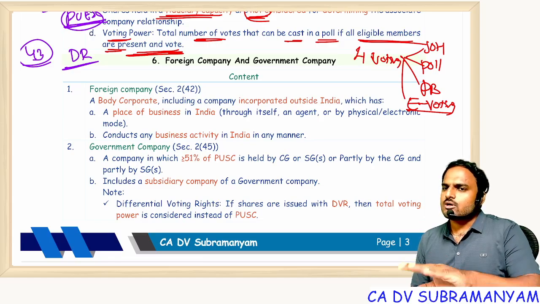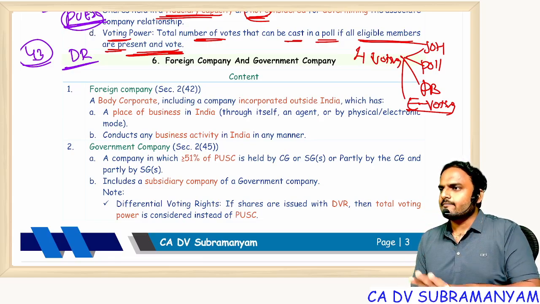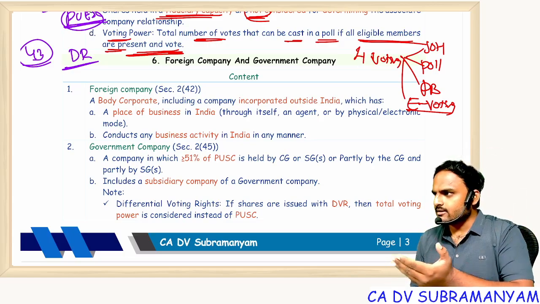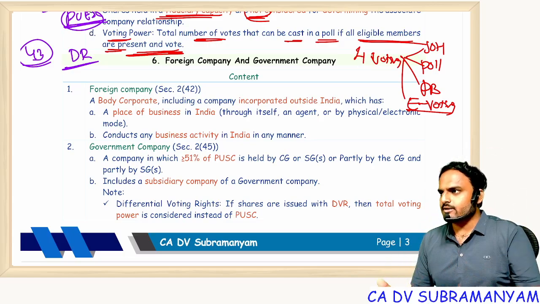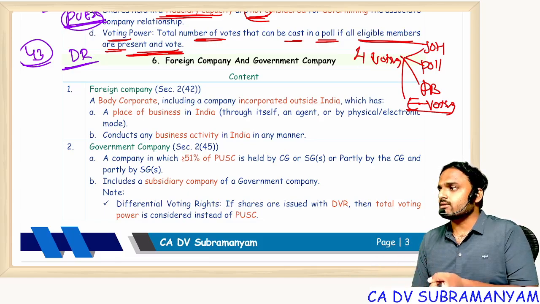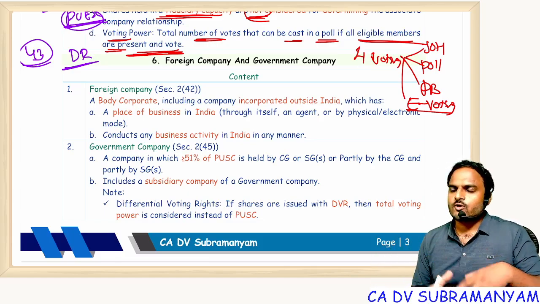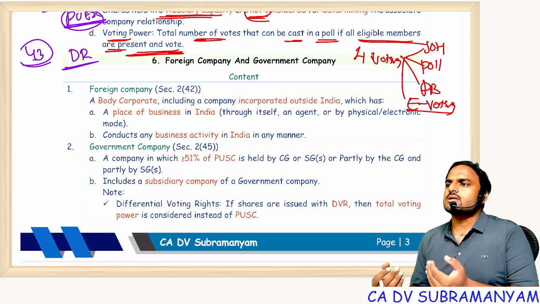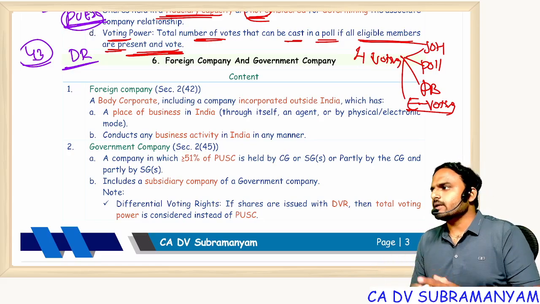Imagine Facebook also has not registered its company in India. Facebook operations are happening everywhere in India. In India, Facebook is very popular, Instagram is popular. We are chatting with our friends, we are also advertising our products and our services. Now all these, Instagram, WhatsApp, everything, become foreign companies. All these are foreign company products.